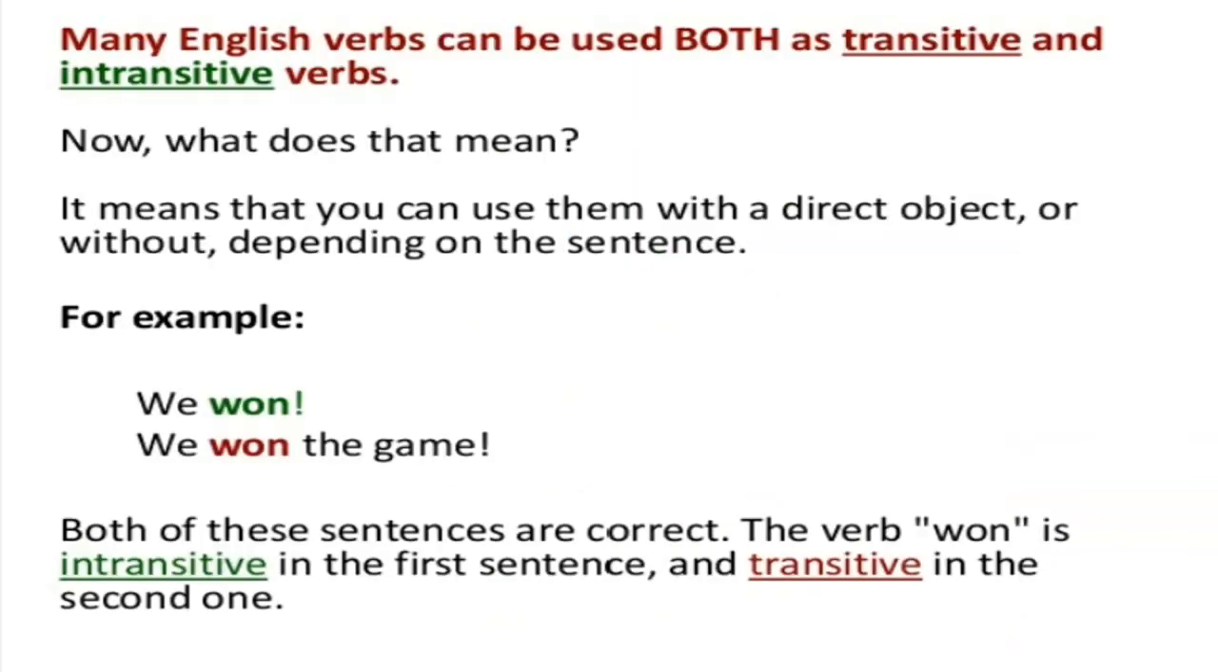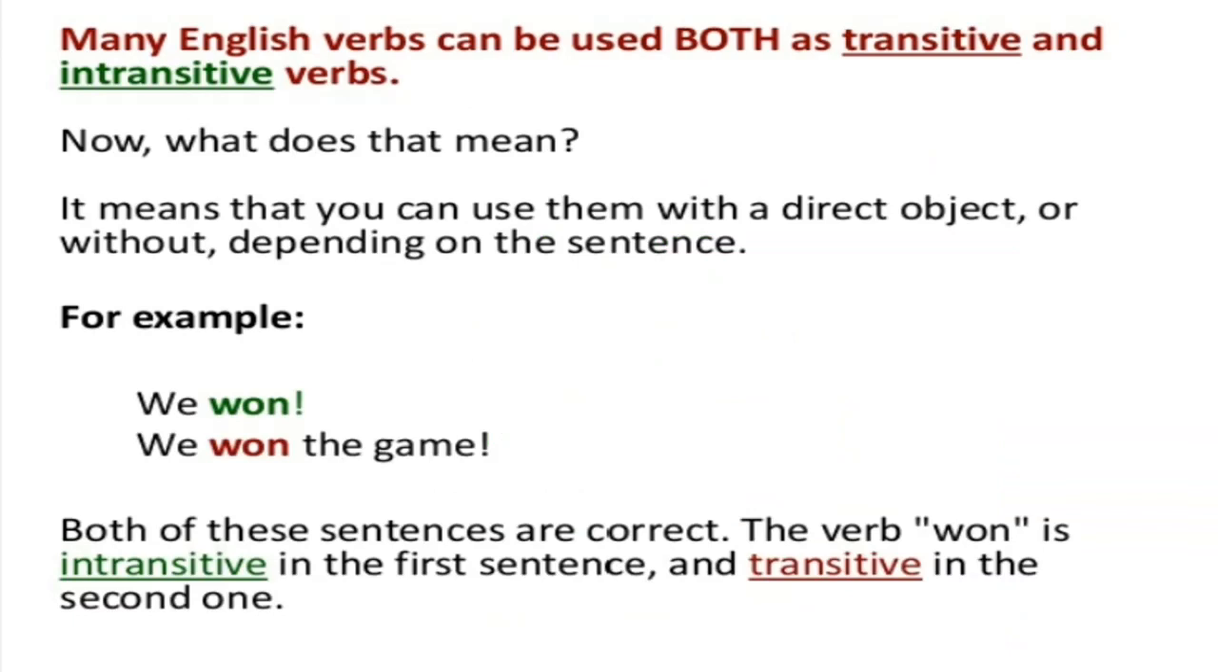Many English verbs can be used both as transitive and intransitive verbs. Now when I say this, what do I mean by that? It means that we can use the same verbs with a direct object or without the object depending on the sentence. It will be clear to you students if you go through these 2 examples. We won. We won what, if it is not mentioned also? It is perfectly all right.